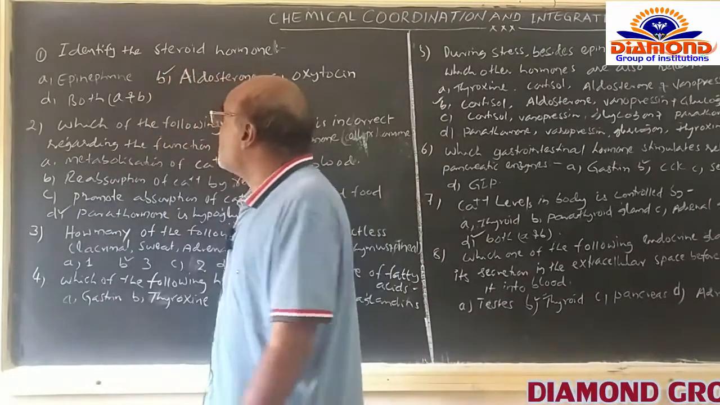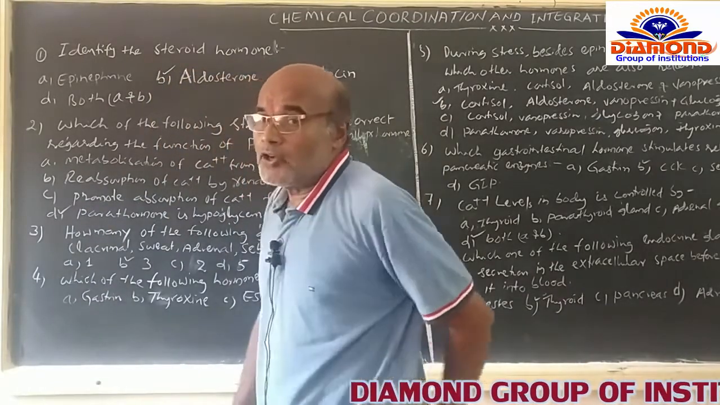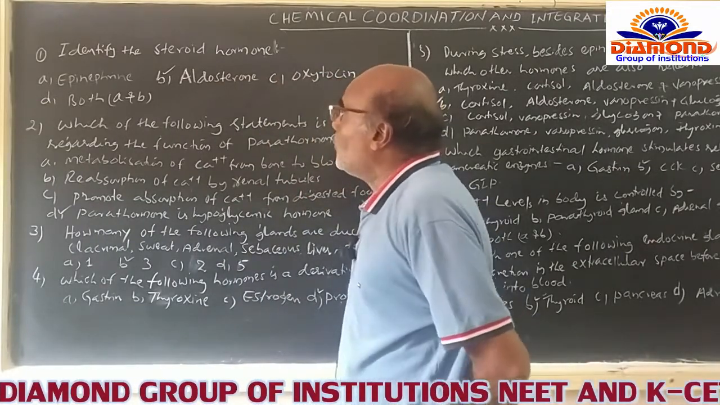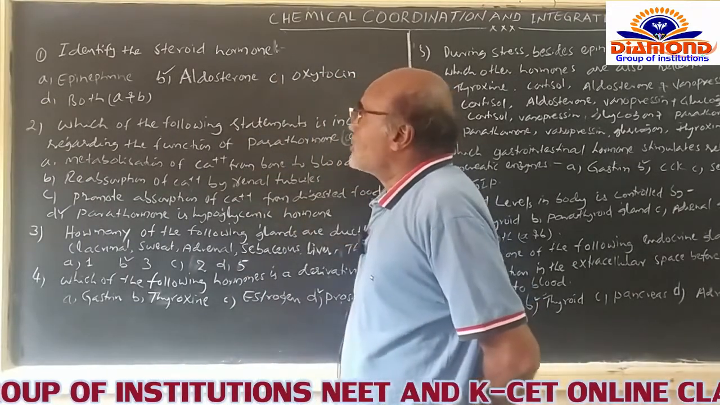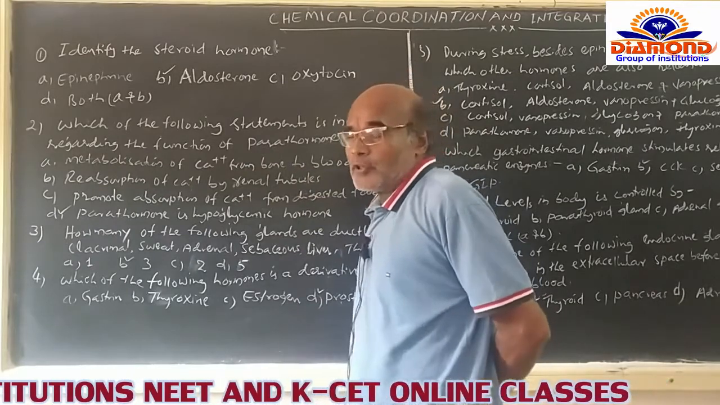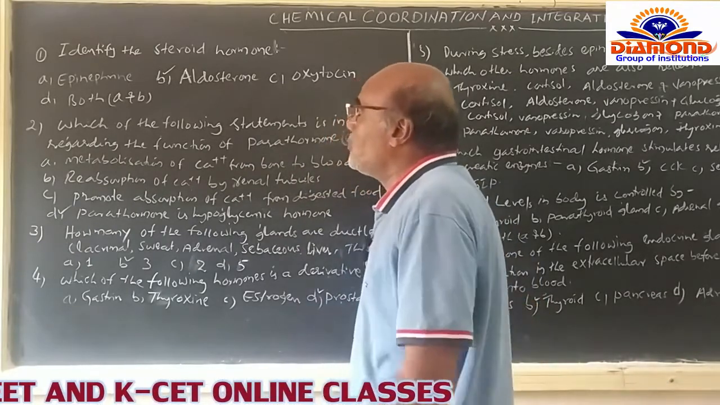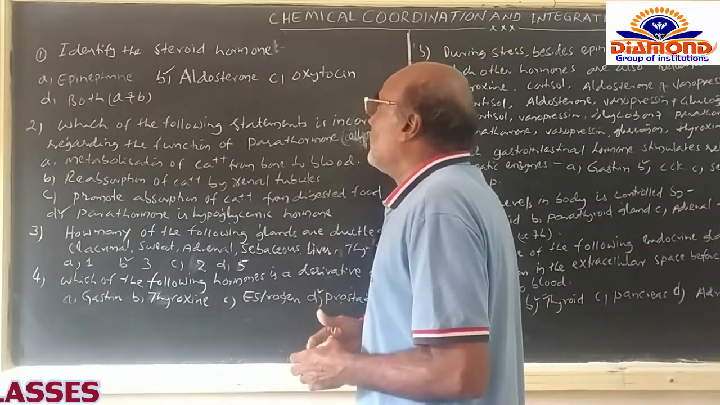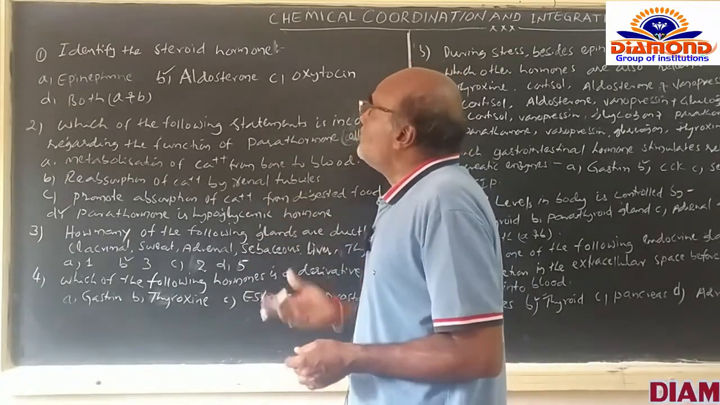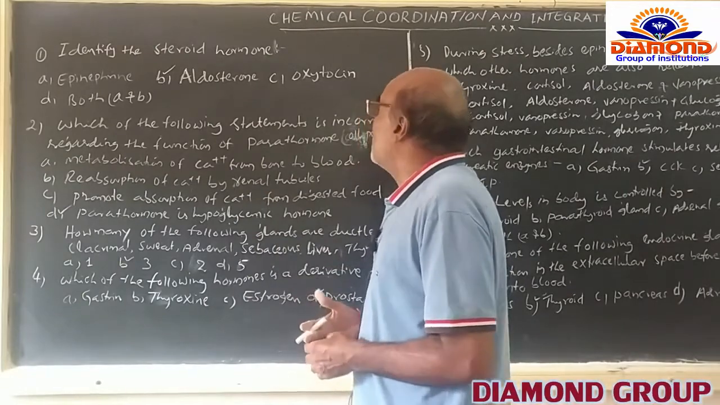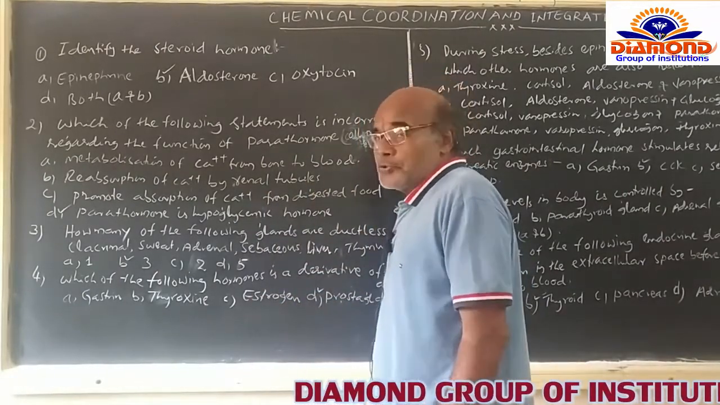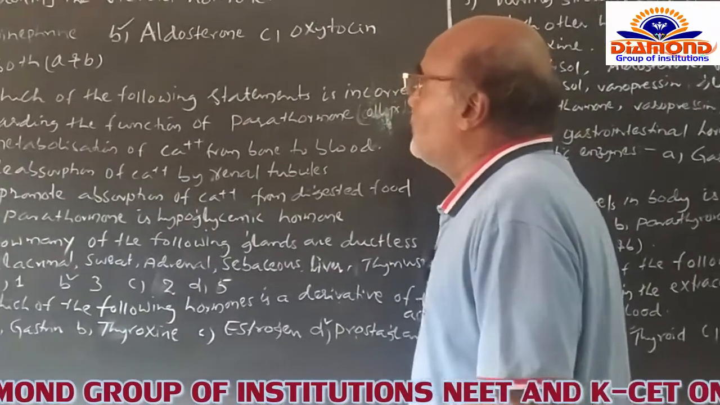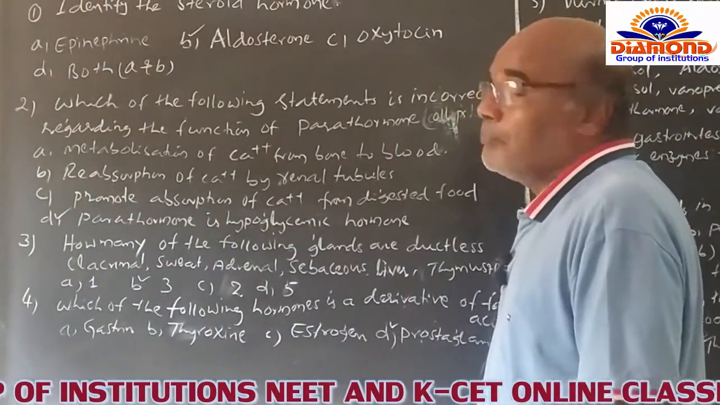First one: identify the steroid hormone. What kind of steroid hormone is among the following hormones? A is epinephrine. Of course, epinephrine is a hormone which is a derivative of an amino acid. B is aldosterone, which is a steroid hormone. And C is oxytocin. Oxytocin is a peptide hormone. And D is both A and B.